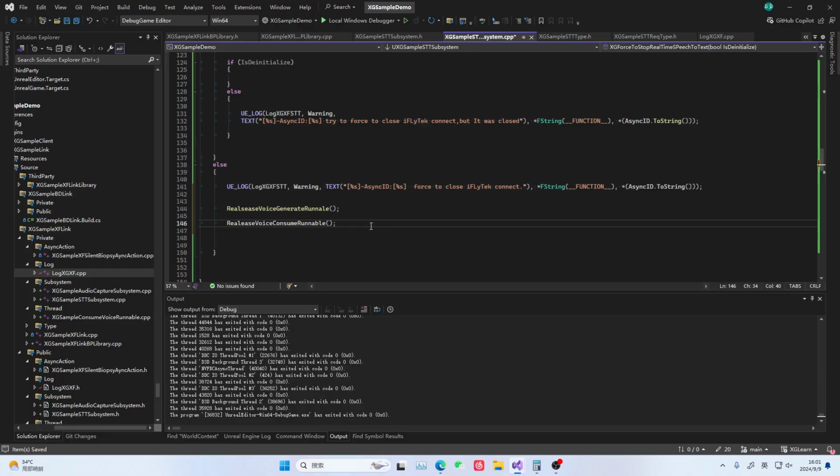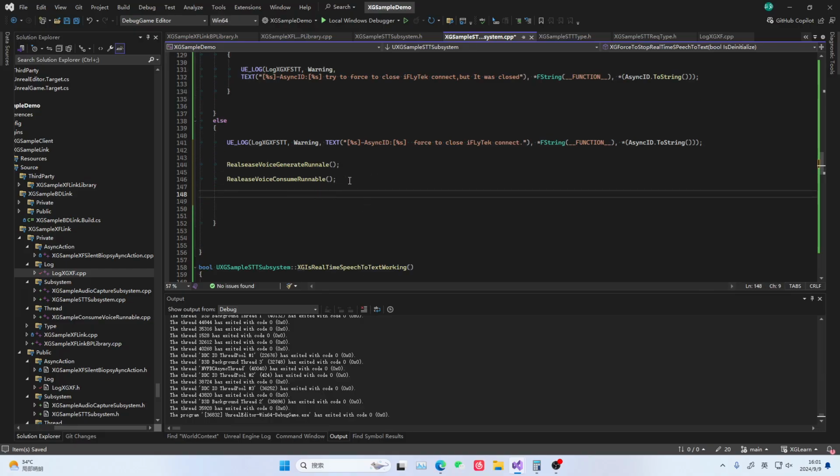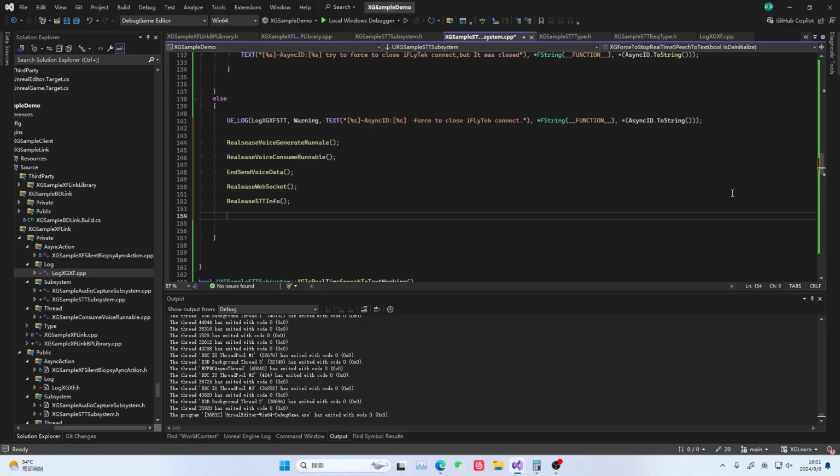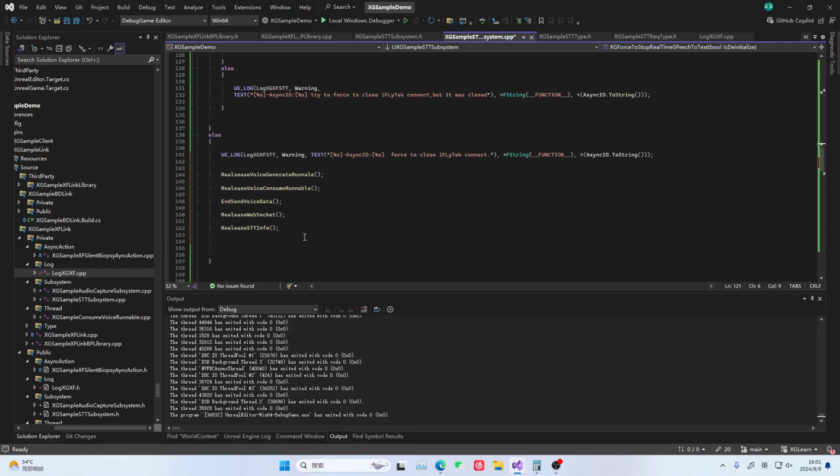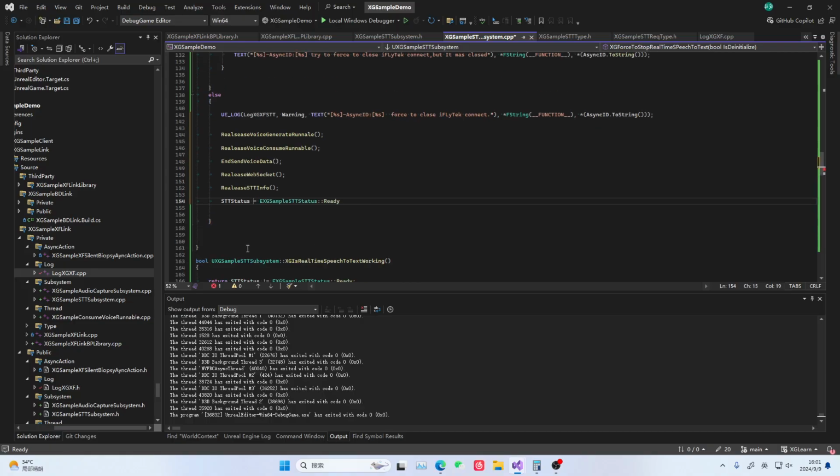Then we close our consumption thread here. Then our consumption thread will no longer actively initiate sending data. That is, the audio consumption thread. Then finally, we no longer send data. We append one at the end, sending this final end data. Then after sending the end data, we release the resources. Then we release our STT info. And finally, we set our state to the ready state. So this is the process of a forced shutdown. That's how it is.